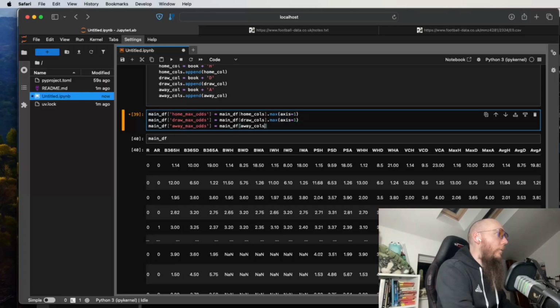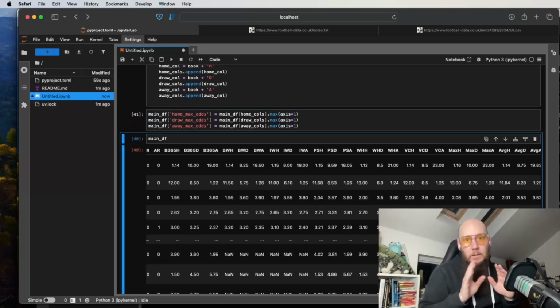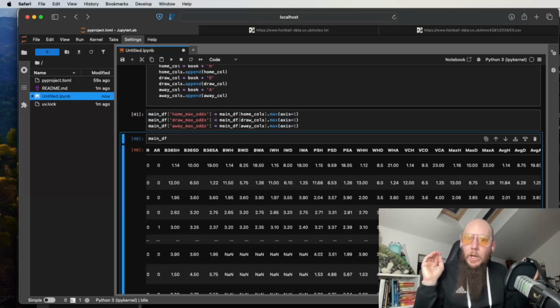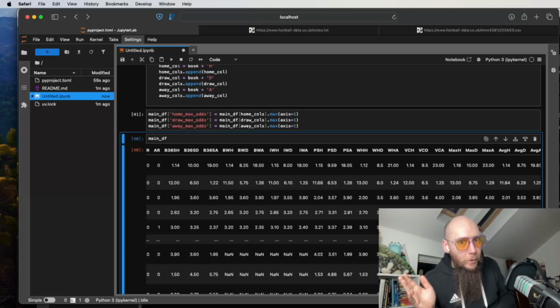Away cols dot max, axis equals 1. So we've now added everything that for now we are going to need in our data frame. Let's pull all of this together and get ourselves a nice sensible output.